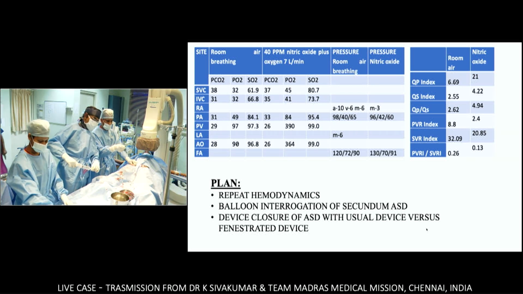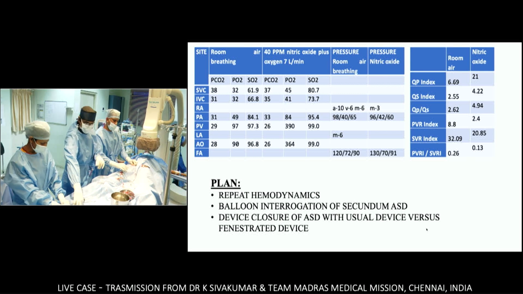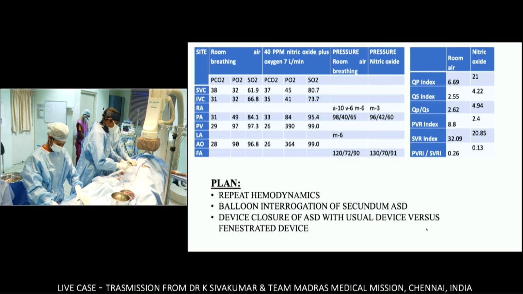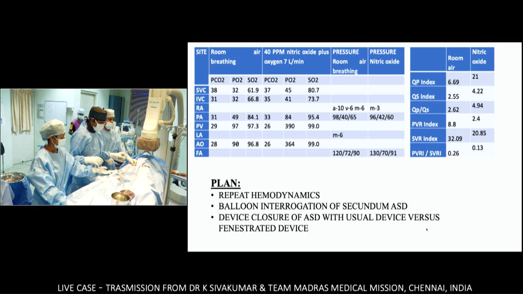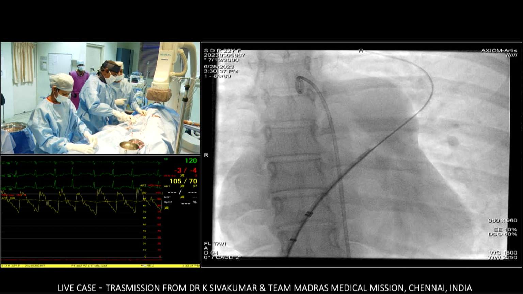We have a question from the audience. Yes please. Is there anything that the balloon occlusion would show you that would stop you from closing with a fenestrated device? Are you doing it with a view to potentially not closing, or are you doing it for completeness? May I know who is speaking? I'm Radwa Bader from Bristol, UK.